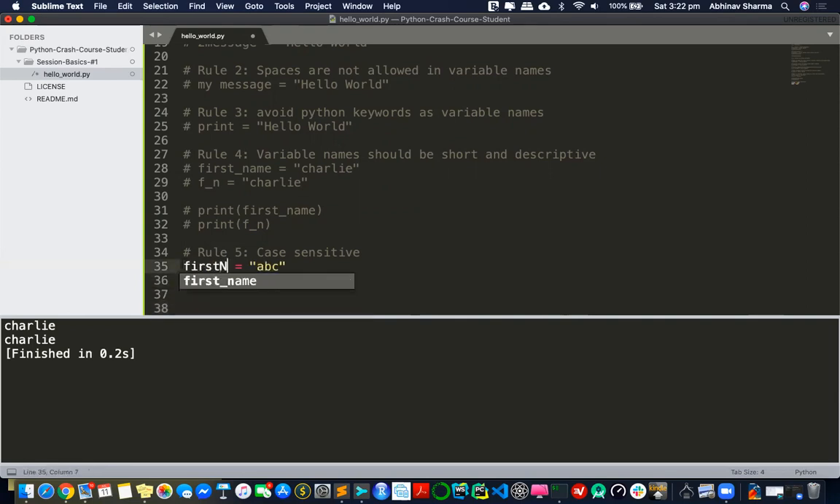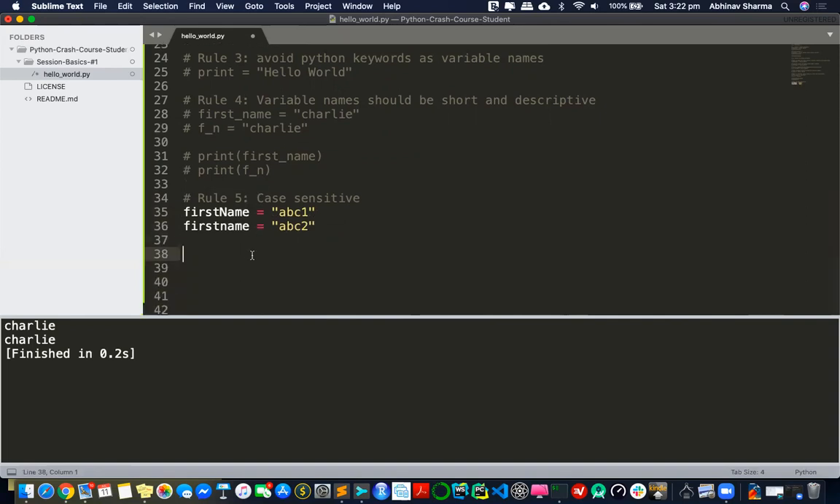So first name and first Name. Look at this. Even though the whole thing seems right, there's an N in capital and an n in small. So these are two different variables.